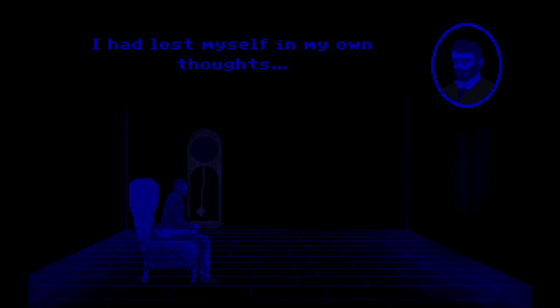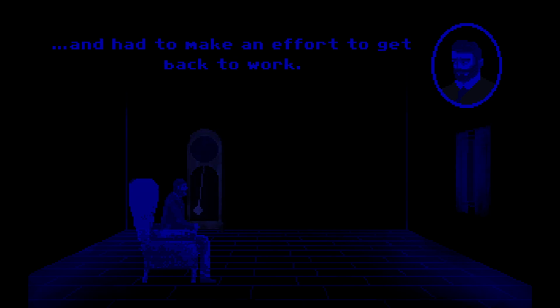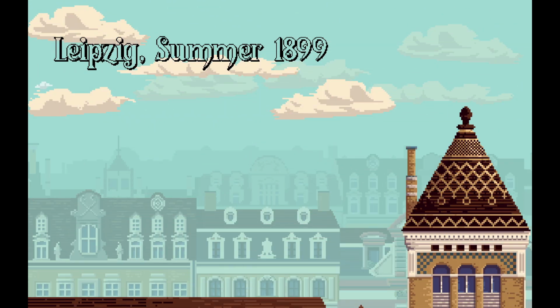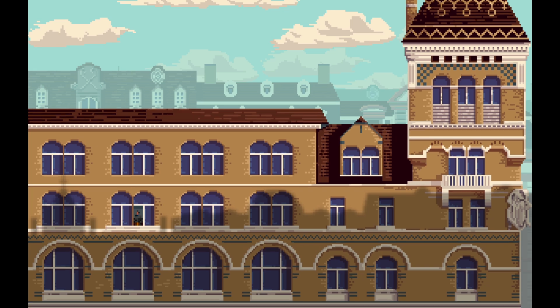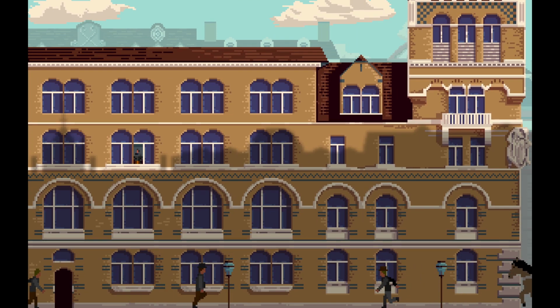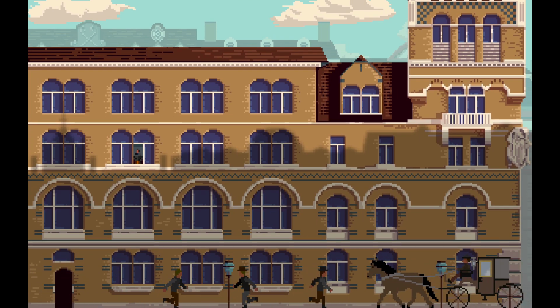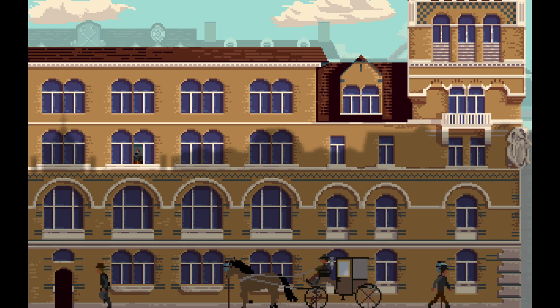It's also really hard to read, and I had to make an effort to get back to work. Like, just the contrast is really hard to read. I'm straining and just barely able to read in time. I get the stylistic bit, but A, it's auto-scroll, so you're already having to read it fast, and B, it's like dark blue on black.